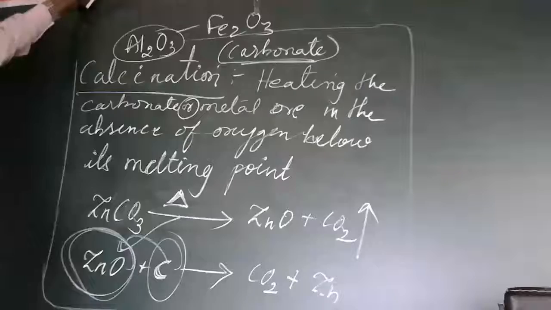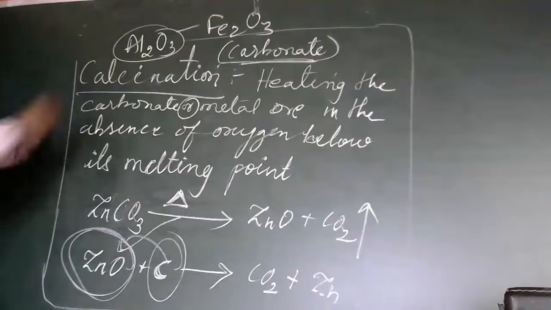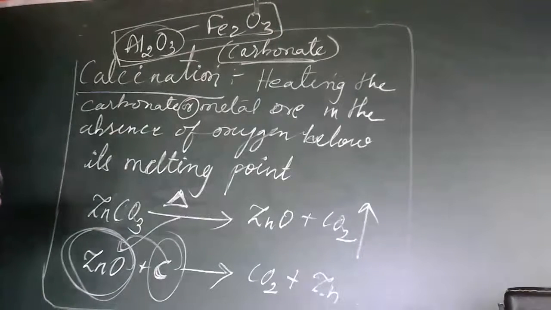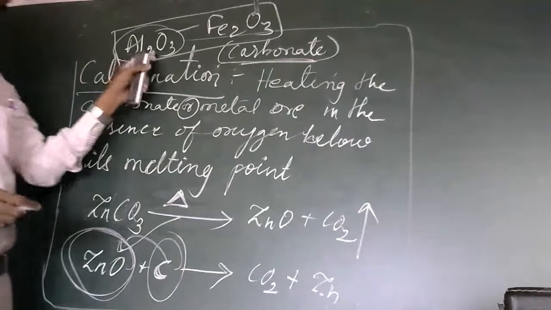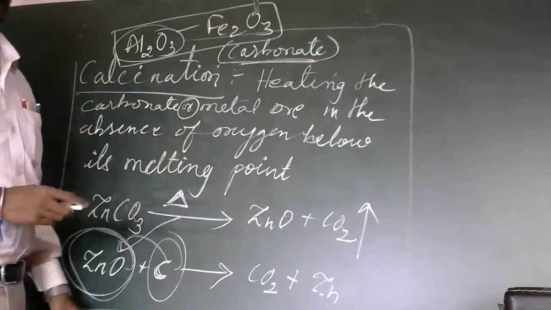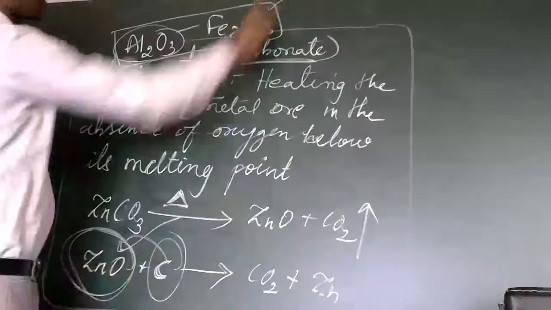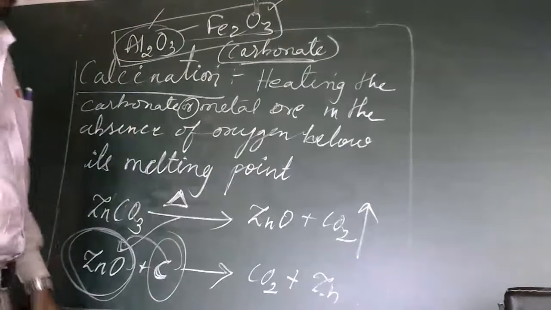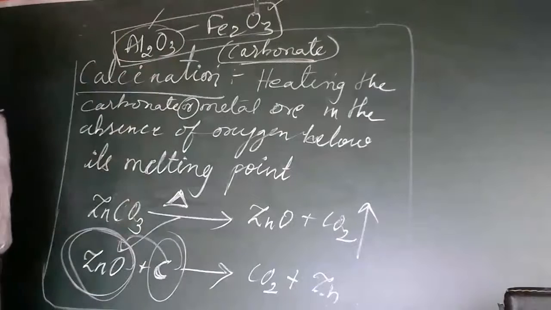Fe2O3 is hematite, and Al2O3 is bauxite. See, these two are oxides.